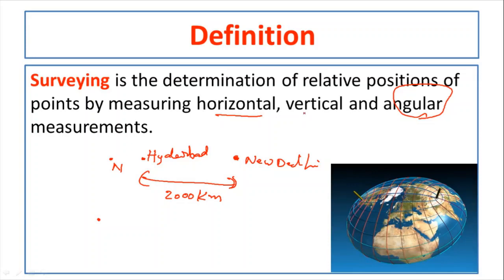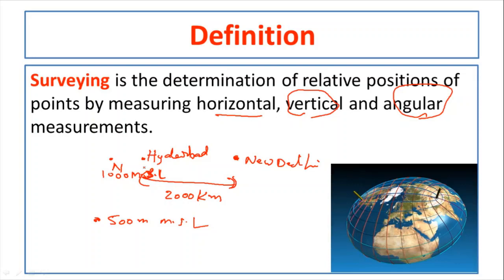Similarly, we can give the vertical measurement also. Vertical measurement means suppose Hyderabad is located at an elevation of 500 meters from the mean sea level. Delhi may be located at a height of 1000 meters from the mean sea level. So like that you can give the vertical measurement also.